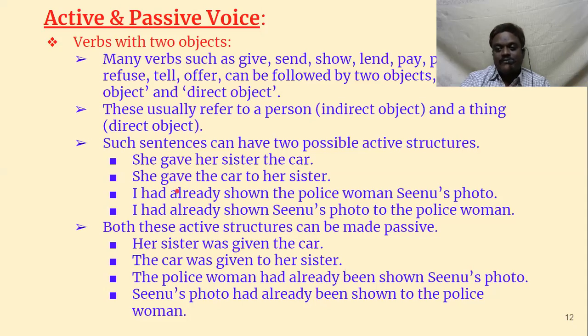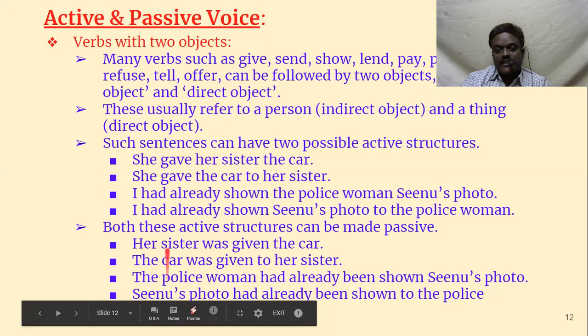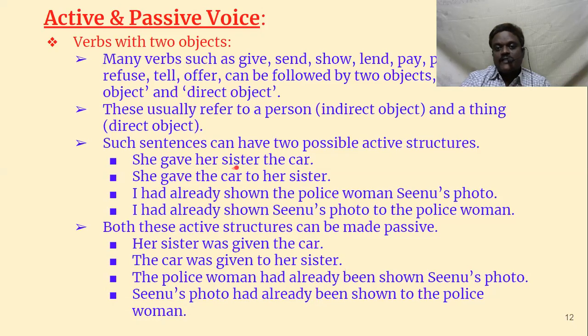Even in active forms, we can write in two ways. Let us examine here. These are the active forms, these are the passive forms. She gave her sister the car. This is active form. Gave is the active verb here, and it has two objects. One object is her sister, a person, so it is indirect. The other is a thing, the car, so it is direct. The same thing can be expressed in a different way: she gave the car to her sister.